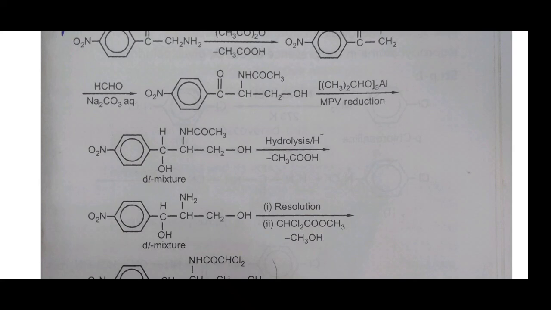This racemic mixture undergoes resolution in the presence of an ester, releasing methanol, with the formation of chloromycetin. This is the synthesis of chloromycetin, and chloromycetin is also called chloramphenicol. Chloramphenicol or chloromycetin is one of the best antibiotics. Thank you for listening.